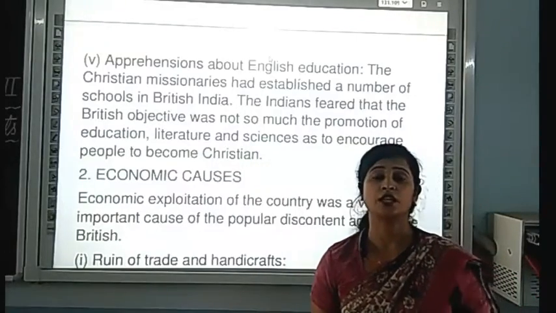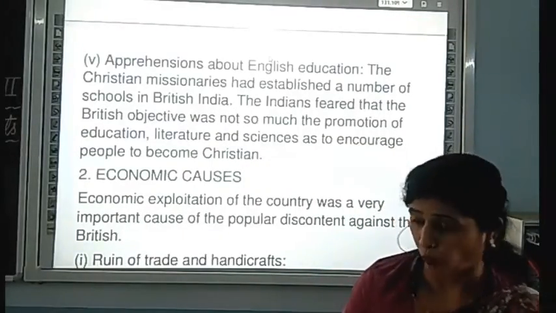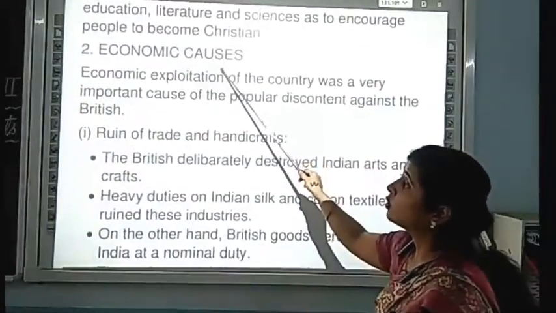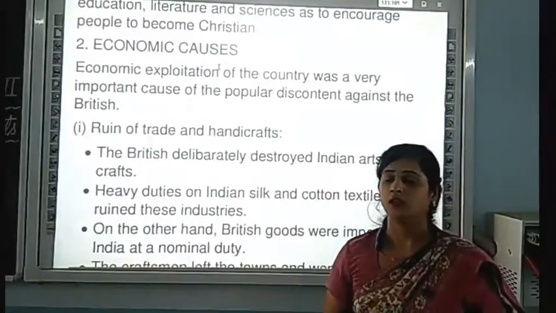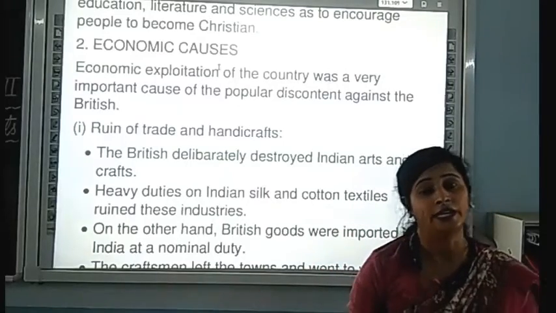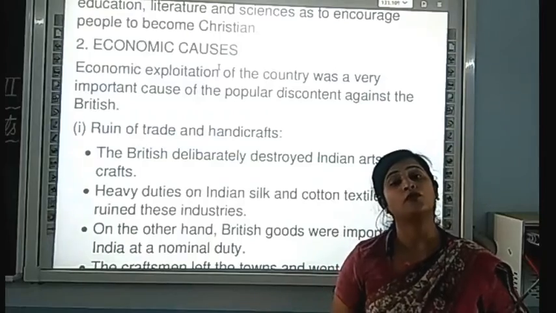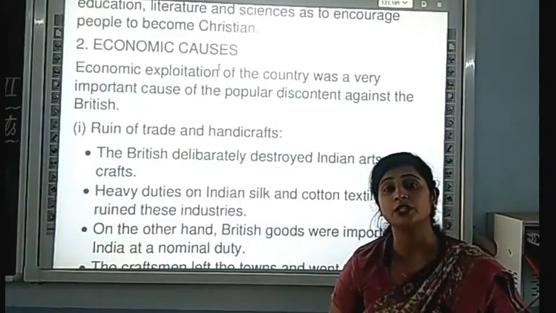Now this social and religious cause was over. Now we are coming to the second cause. The second cause is the economic cause. When the British came to our country, what was the aim of the Britishers?